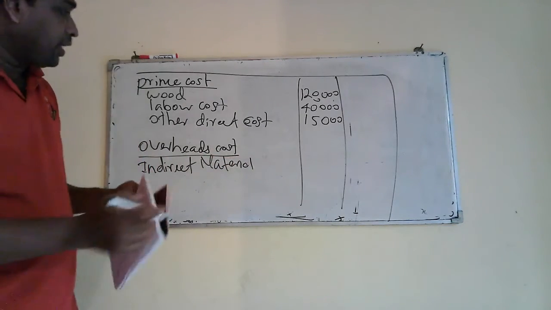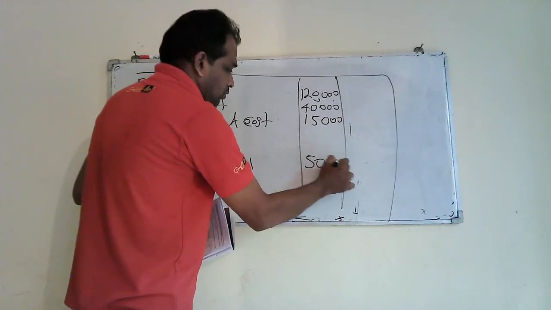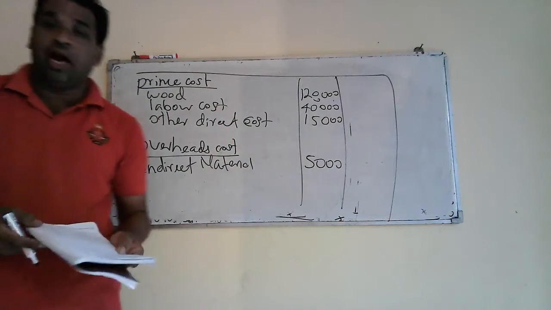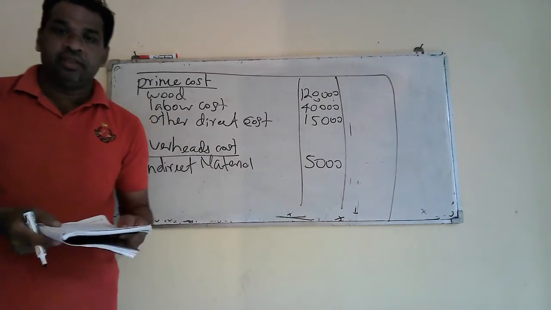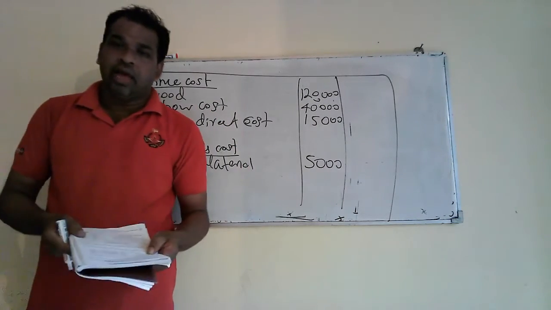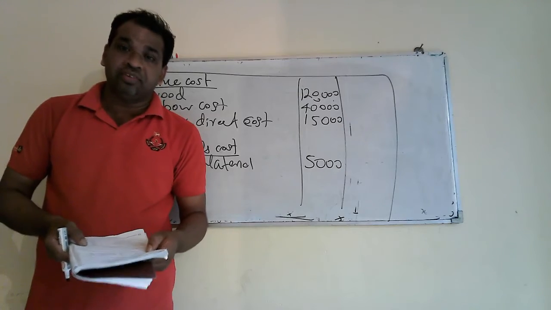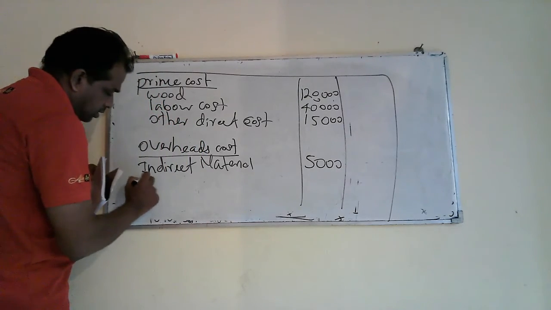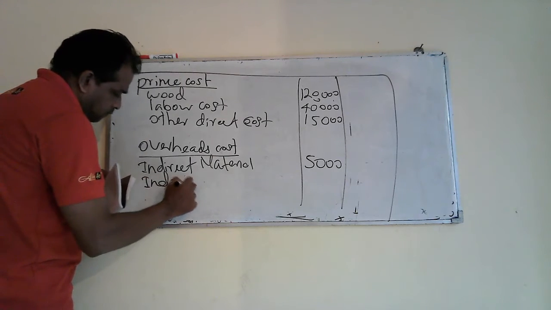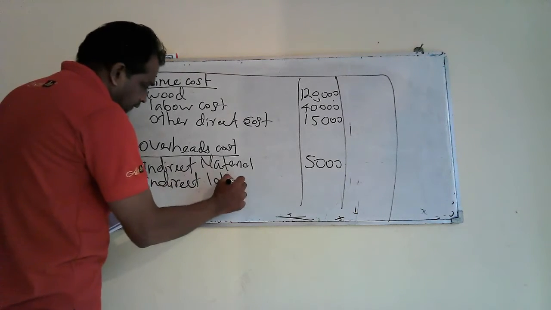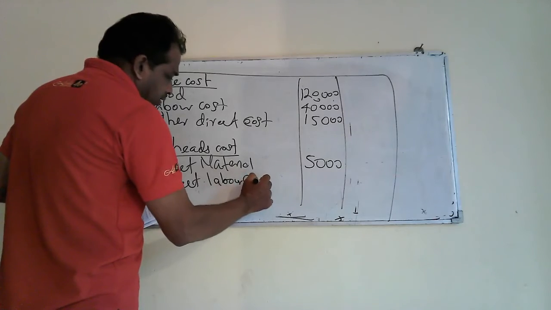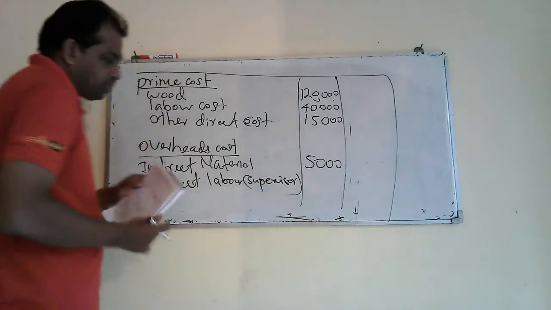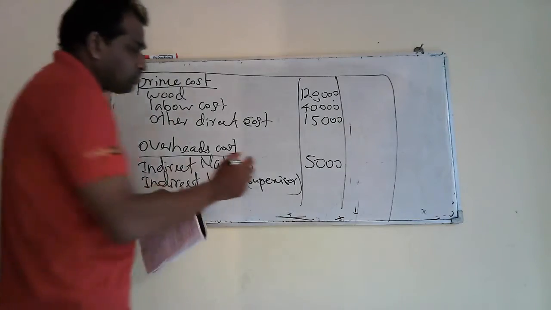Indirect materials will be 5,000. Right. Next is supervisors' remuneration. Because supervisors are not directly involved in the production process, they just supervise the factory. Therefore, the salaries paid to supervisors come under indirect labor. Within brackets you can write supervisor salary, that is 30,000.